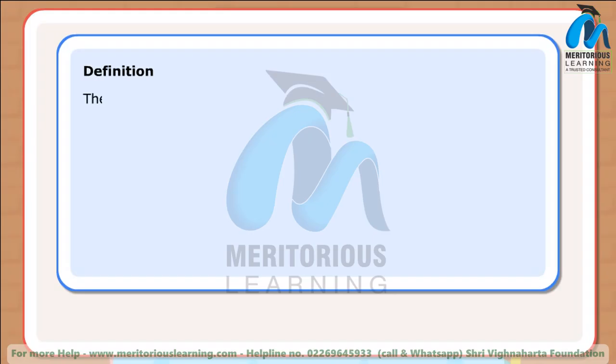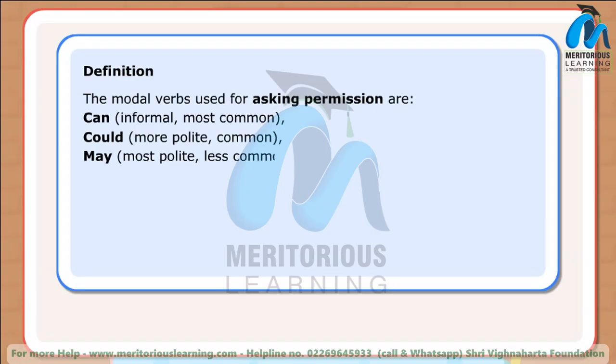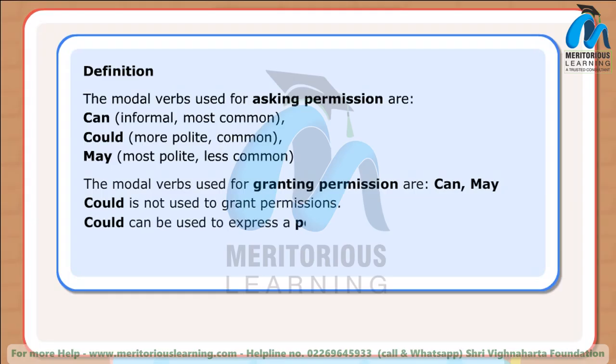Definition. The modal verbs used for asking permission are can, informal, most common; could, more polite, common; may, most polite, less common. The modal verbs used for granting permission are can and may. Could is not used to grant permission. Could can be used to express a permission granted in the past.